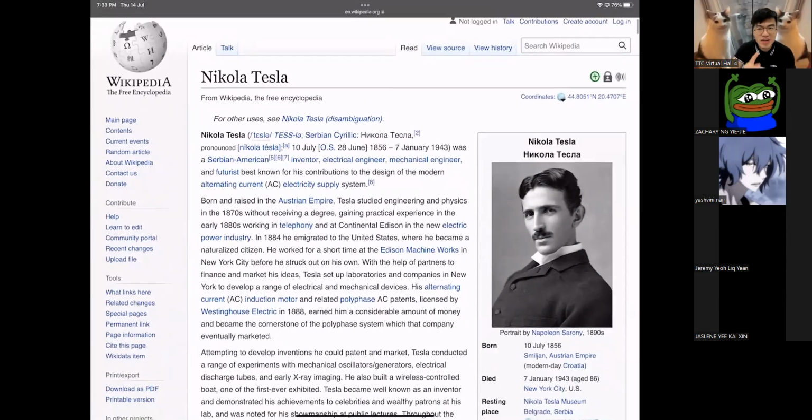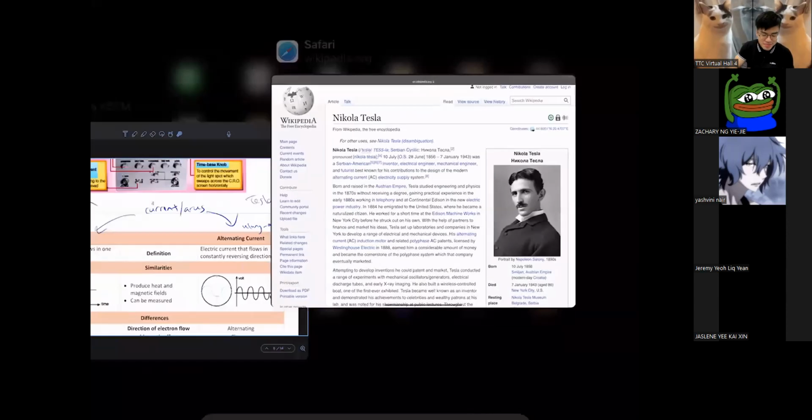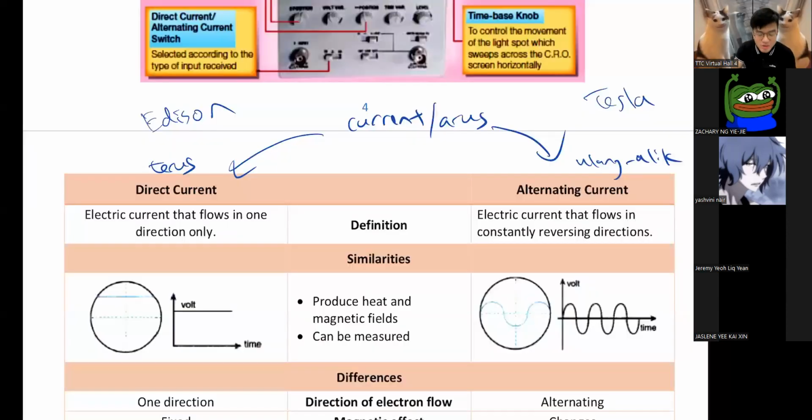All right, and funny enough, when he was in America during his early days, he actually worked in Edison's company. He used to fix generators for Edison. And for Tesla, he just found that this DC generator is very stupid, and he is too great to do a job like this, guys. Tesla is a 1 in a million genius.